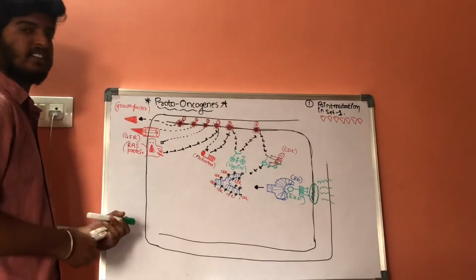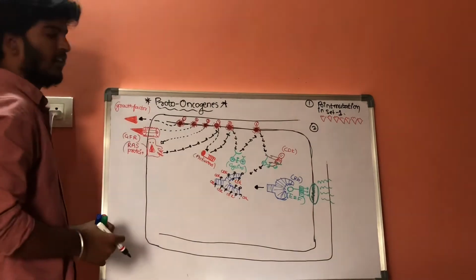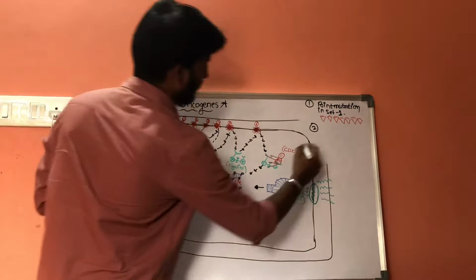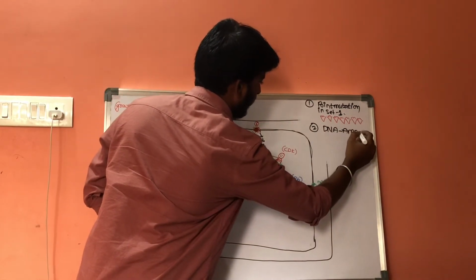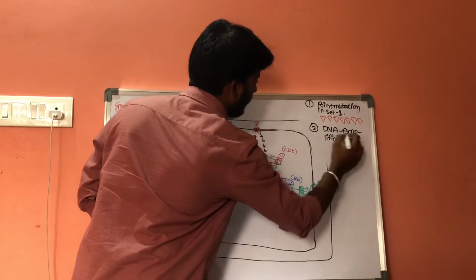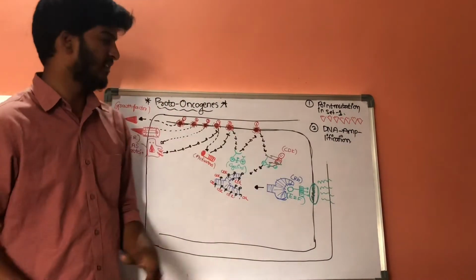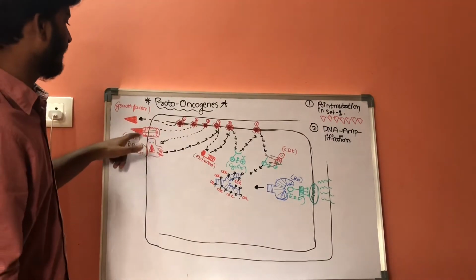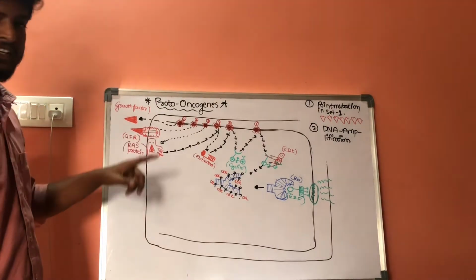Now, let us discuss the second factor, that is DNA amplification. What does DNA amplification mean? The normal function of set 2 is that it will form the protein product called growth factor receptor.